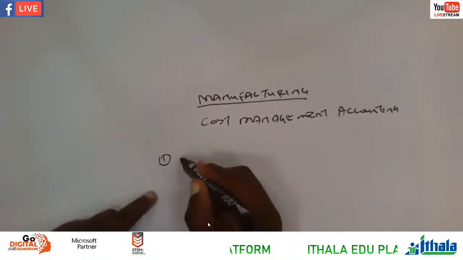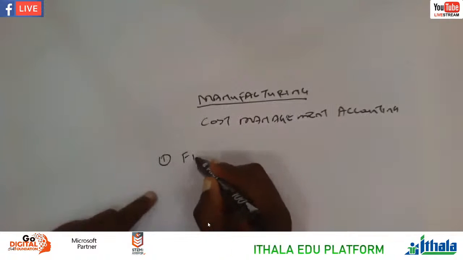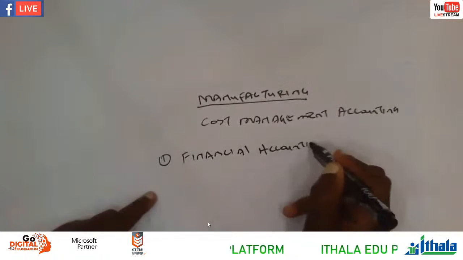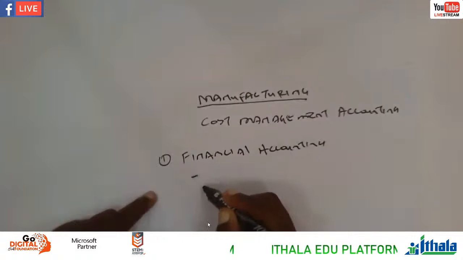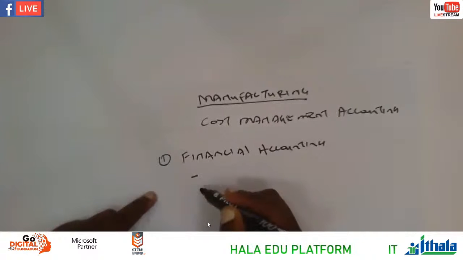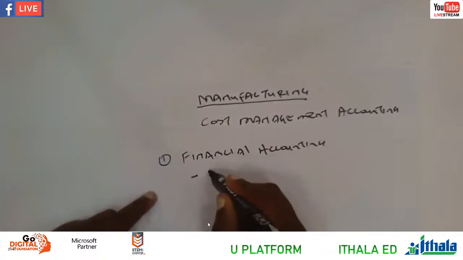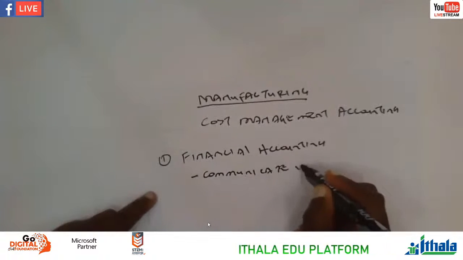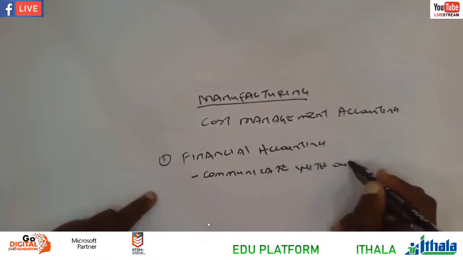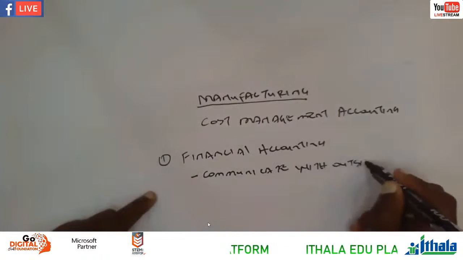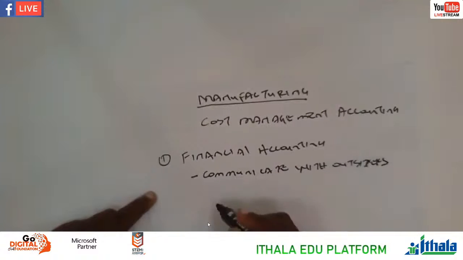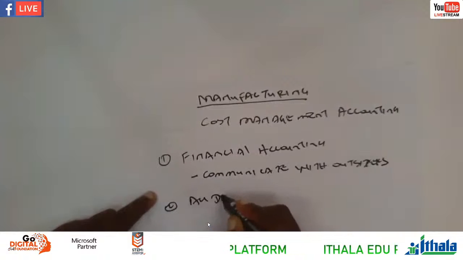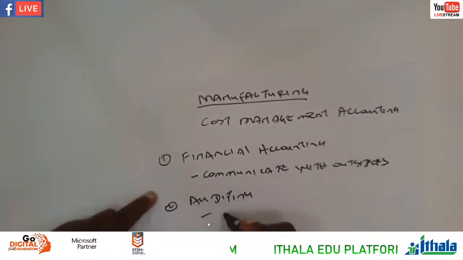You were doing financial accounting before. Financial accounting is an accounting that we use to communicate with outsiders, other stakeholders. Then we have auditing, that is problem solving basically.